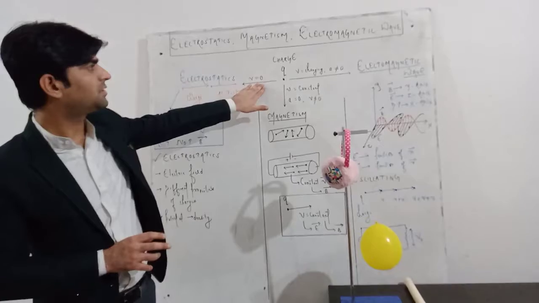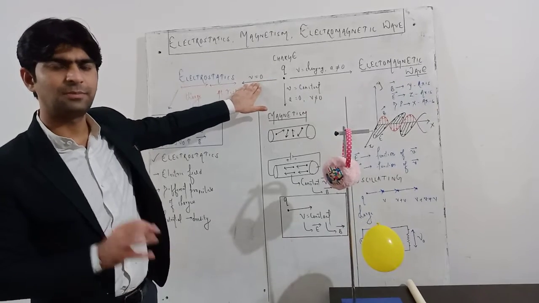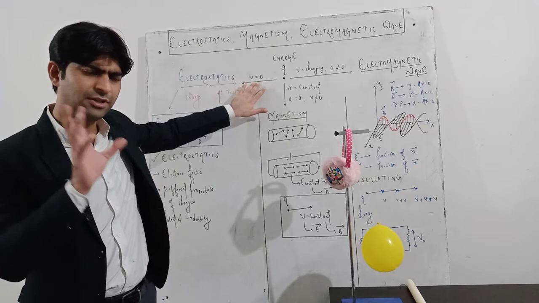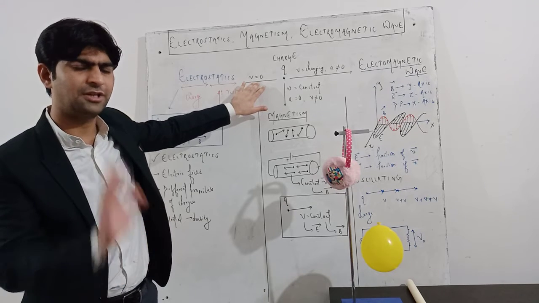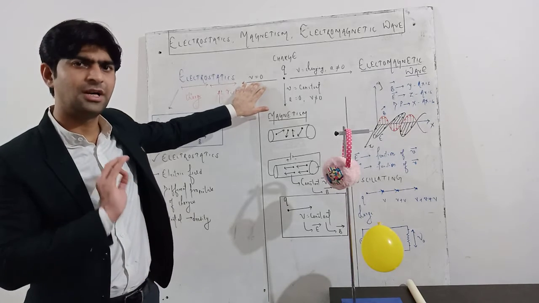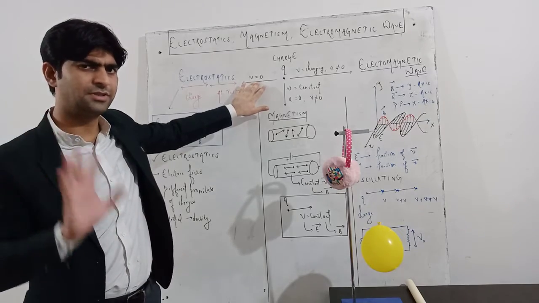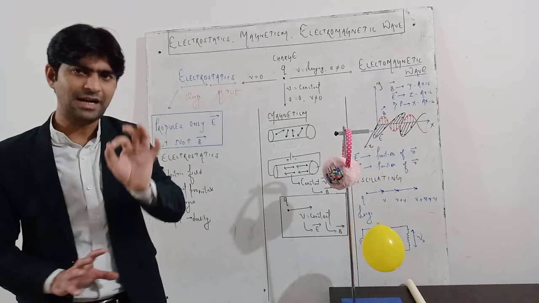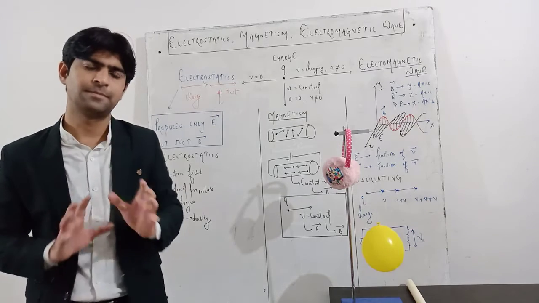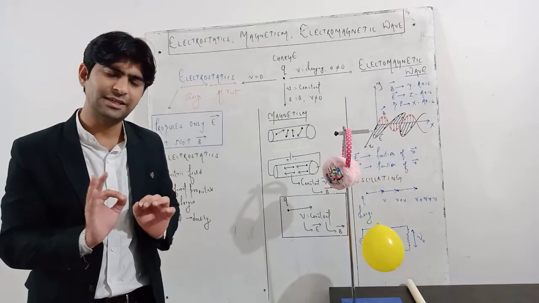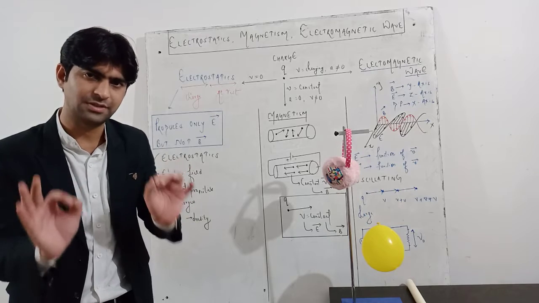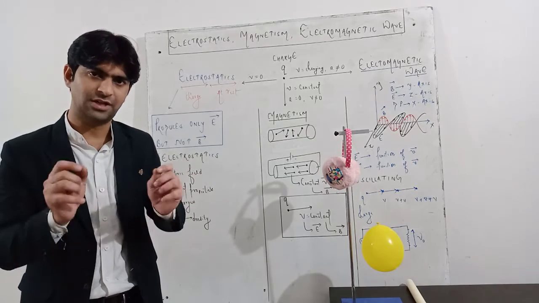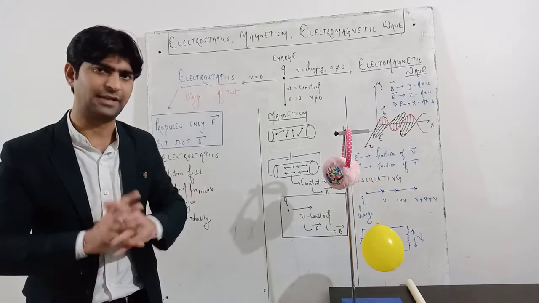When the velocity of the charge is zero, that means the charge is at rest. That field is called electrostatics. The study of the electric field, potential, charge density, or different properties of charges, that complete thing comes under electrostatics. In the static condition, the charge does not produce any magnetic effect. It only produces the electric effect, or you may say electric field. When the charge is at rest, it does not produce the magnetic field.